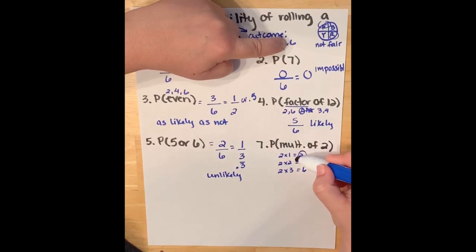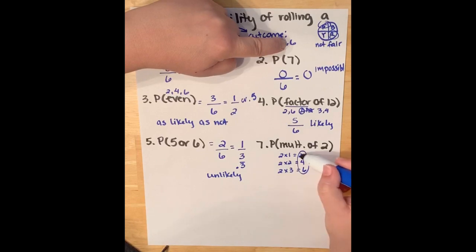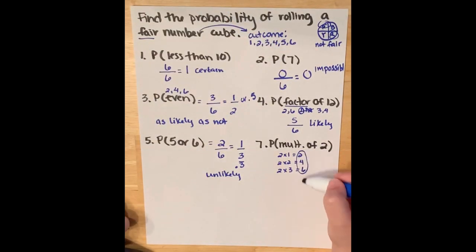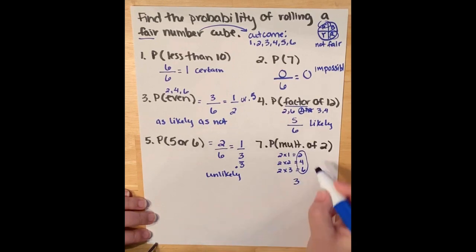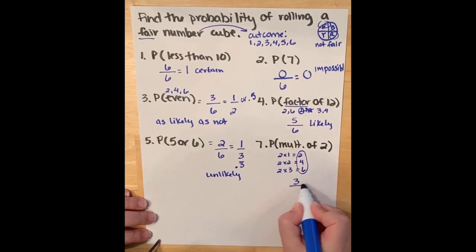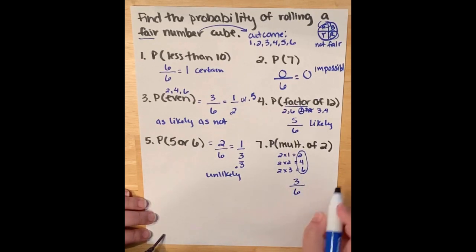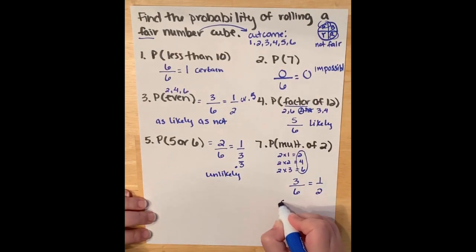So my multiples of 2 are these numbers here. So I have 3 different numbers that show up on the number cube that I could roll. So I would say I have 3 different chances of rolling a multiple of 2 out of a total of 6 chances. And again, this reduces to 1/2. So this one would be considered again as likely as not.